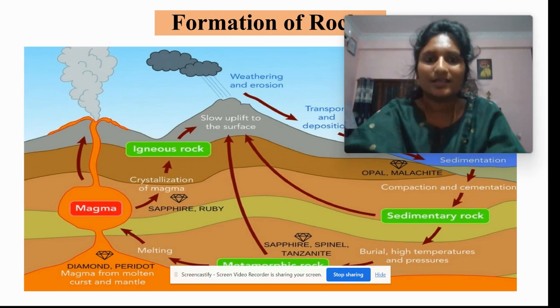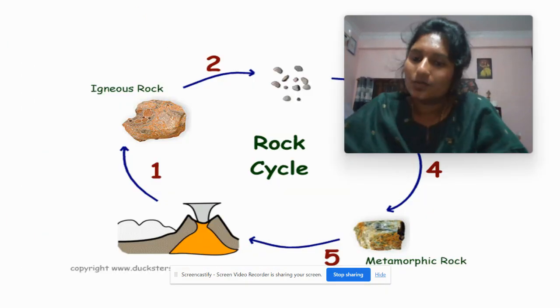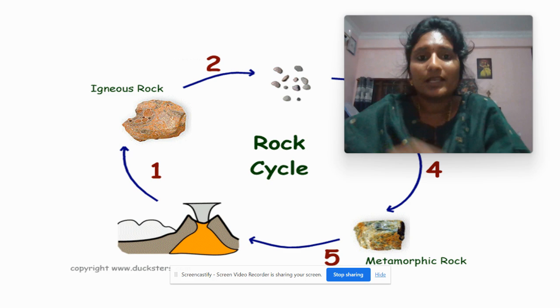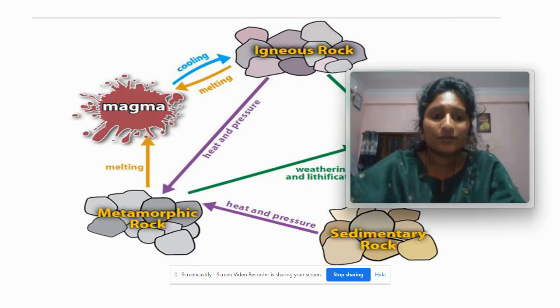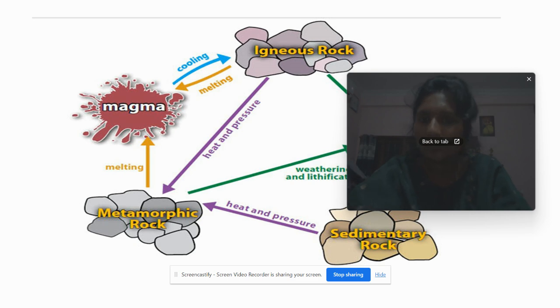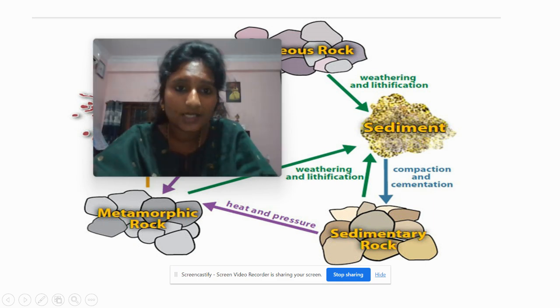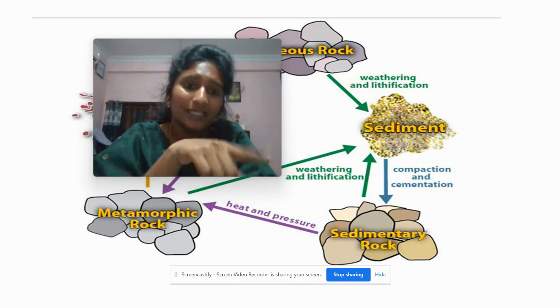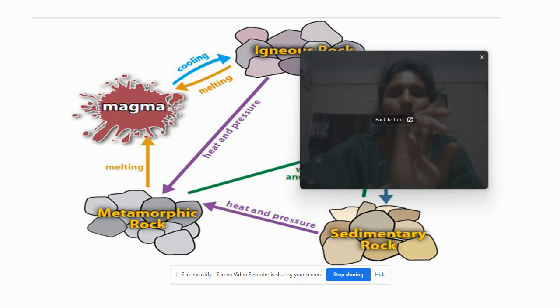And if you see the next picture, it comes to the rock cycle. First is igneous rock, then sediments, then sedimentary rock, then metamorphic rock. Magma upon cooling forms igneous rocks, and igneous rocks upon weathering and lithification form sediment, and sediment upon compaction and cementation leads to sedimentary rock. Upon sedimentary rock, heat and pressure lead to metamorphic. Again upon melting at higher temperature it leads to magma. This is considered a rock cycle.